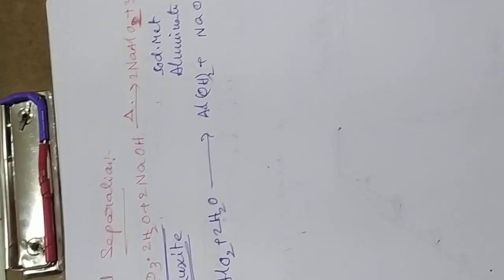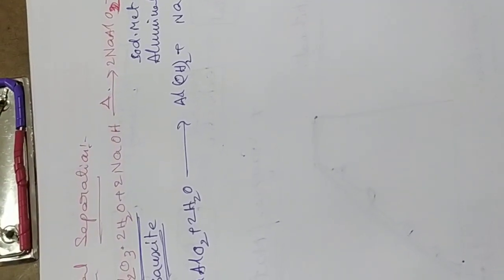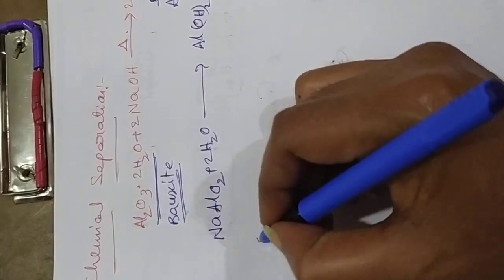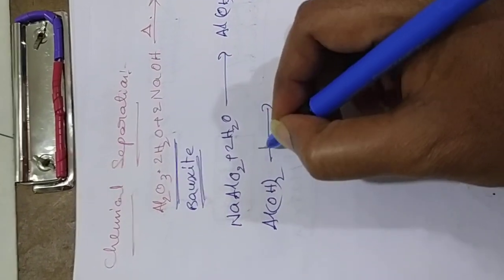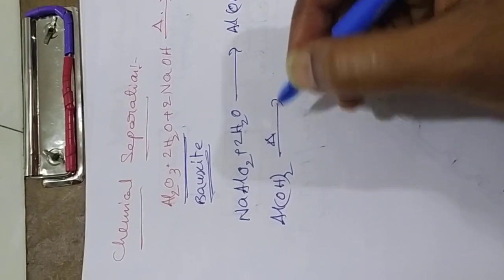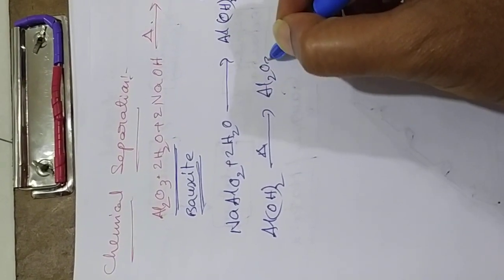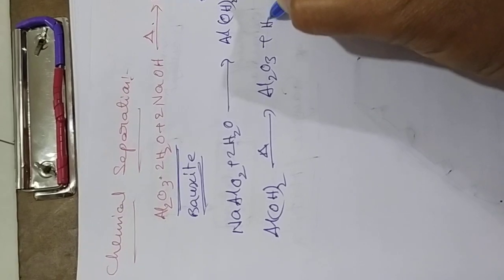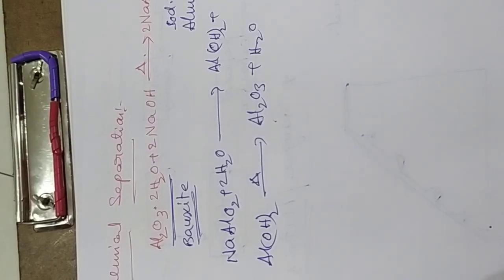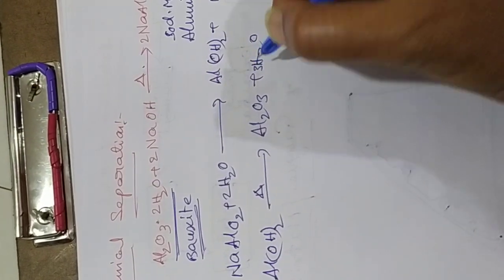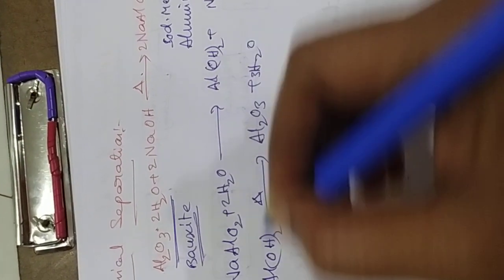After this aluminum hydroxide, while we are making a heat, aluminum oxide Al2O3 plus water molecule will come out. Okay, 3 water molecule, balancing actually.